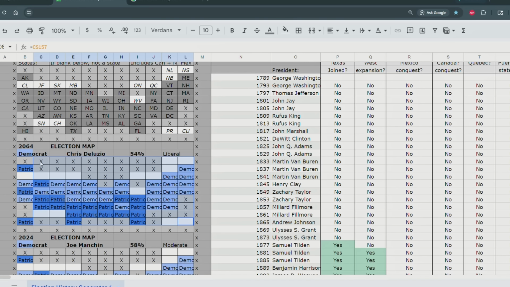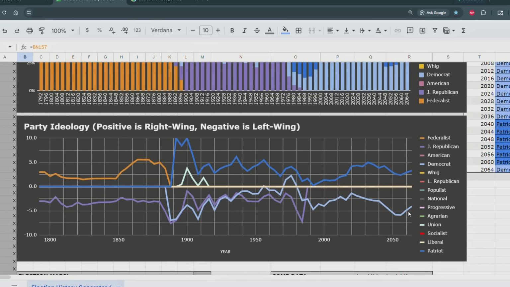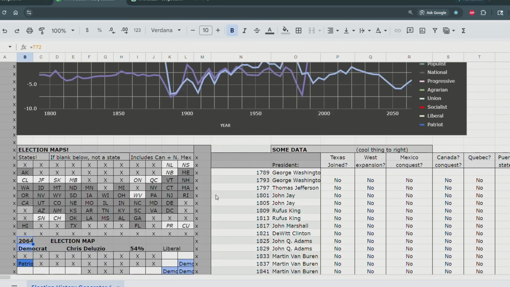And we can see that he actually creates some weird shifts in the country. So Oregon votes more Patriot. Now maybe the party's more, no, actually, look, it's more conservative. So the Patriots stay conservative, the Democrats stay liberal, but I guess the states have shifted in that time period, right? So Kentucky is more liberal than Oregon in 2064, and maybe that's more accurate to real life, who knows?